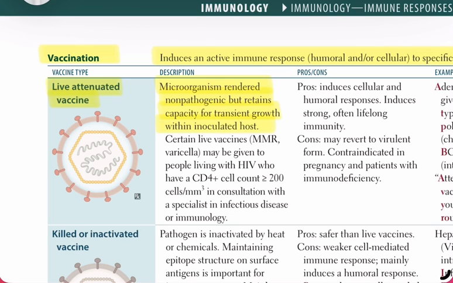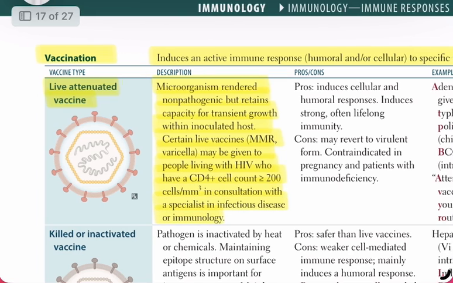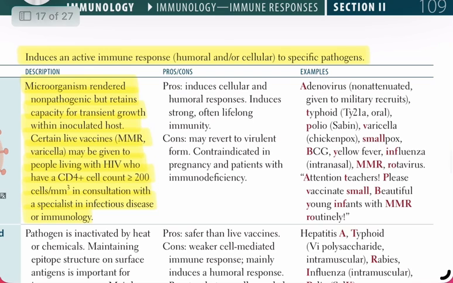For example, some live vaccines like MMR (measles, mumps, rubella) and varicella can even be given to people living with HIV, but only if their CD4+ cell count is above 200 cells per mm³ and after consultation with an infectious disease or immunology specialist. The pros: live attenuated vaccines induce both cellular and humoral responses, and the immunity is usually strong and lifelong.